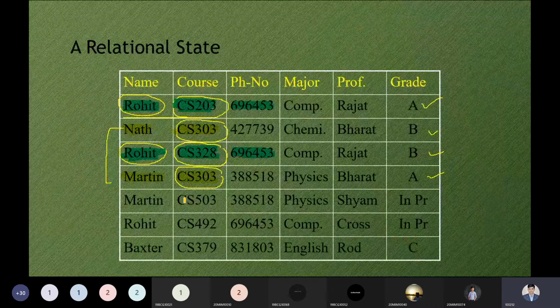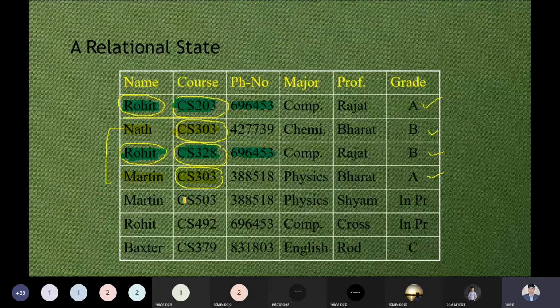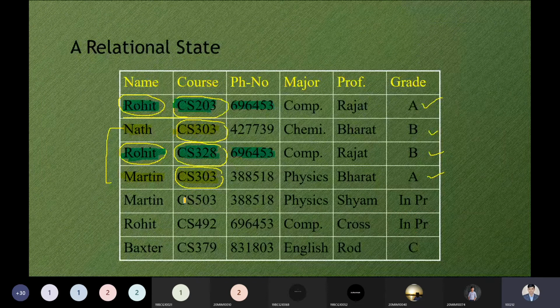Rohit, Martin coming one time, there will be no issue, but Martin is coming two times, Rohit three times. Course 203, we have one time, 308 one time, but 303 is coming two times. Phone number, we have the duplicacy as marked by name over here. Computer science comes two times, Professor Bharat two times, Grid two times, A and AB. So duplicacy is also available over here, and the functional dependency you are looking for depends on these attributes, so duplicacy will be there.